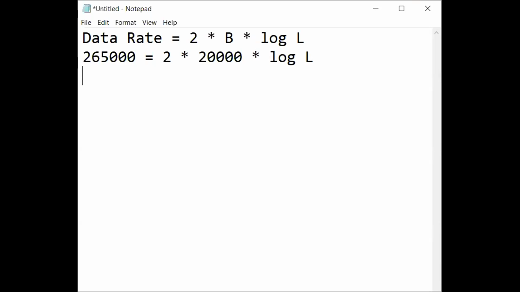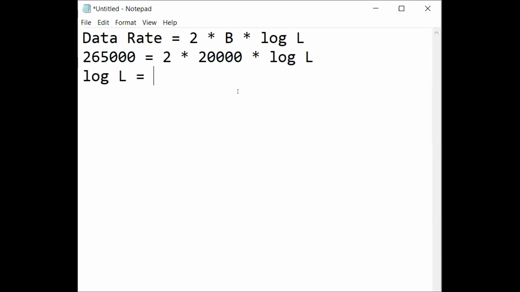Here log L is base 2, not base 10. So that you need to consider. In Word, there is no facility to write down the base 2, so you need to consider that log L is also log L base 2.